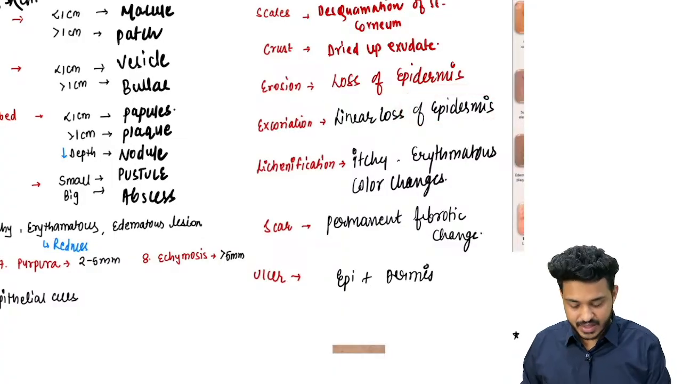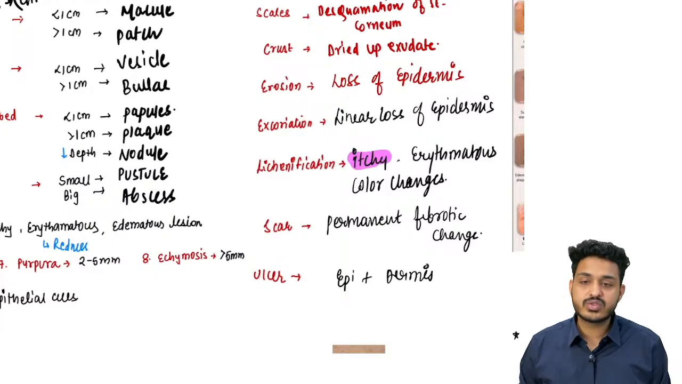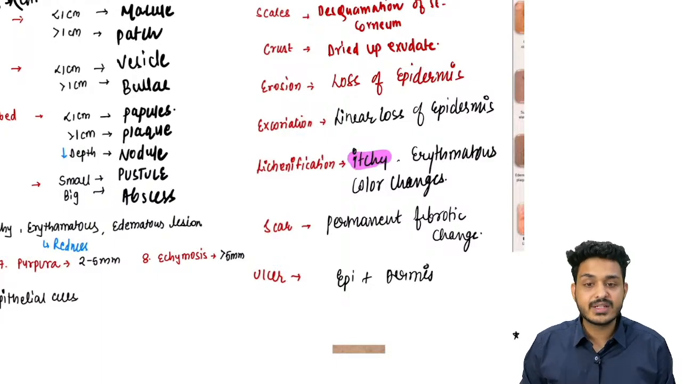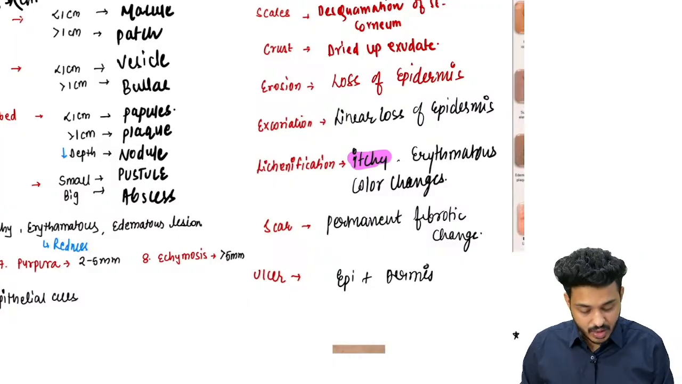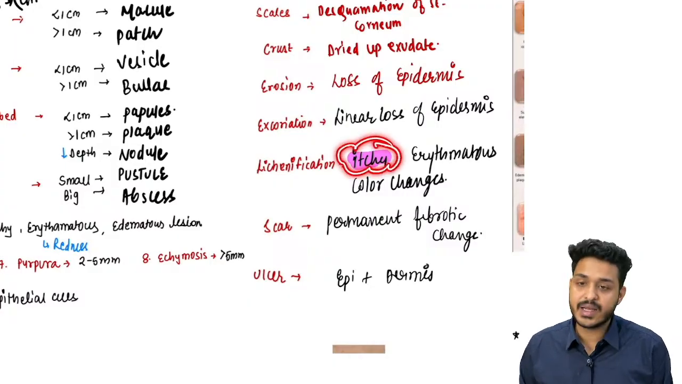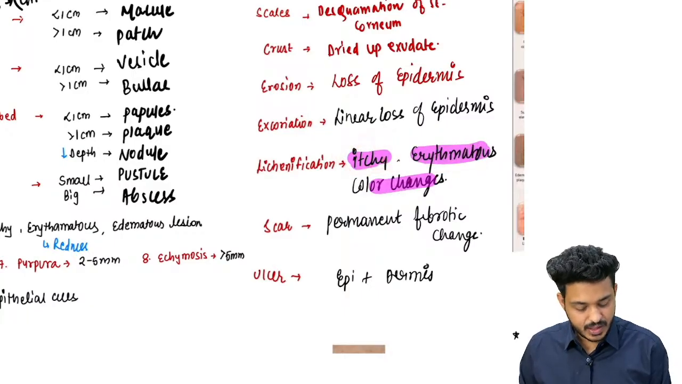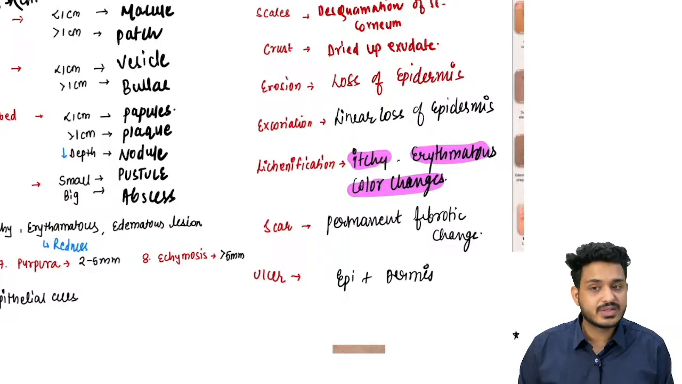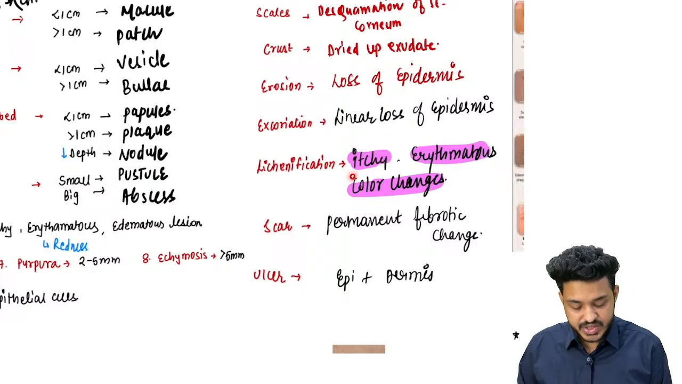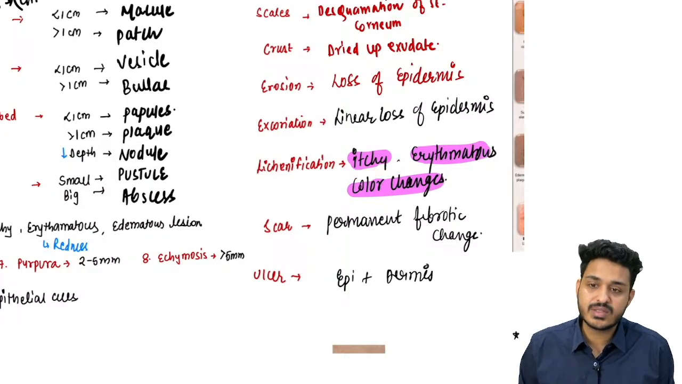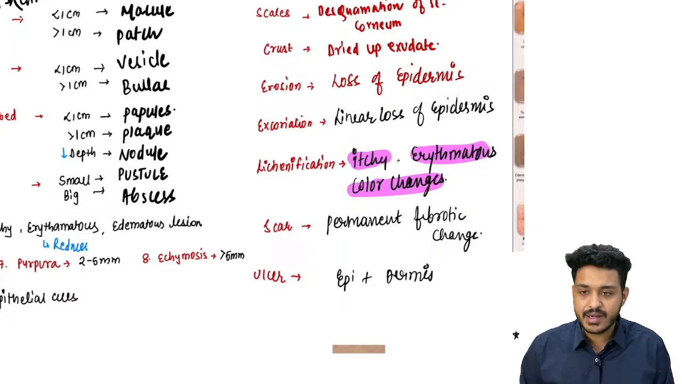What is lichenification? This is an identification question that comes in exams. They will give you a photo of lichenification and ask you to identify the lesion, right. So if the lesion has itchiness, color change, and is an erythematous, red lesion, or some color change is there, an itchy lesion is there, this is known as lichenification, which is a secondary change, right.